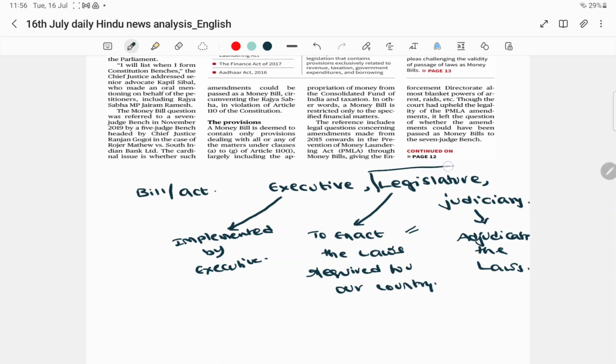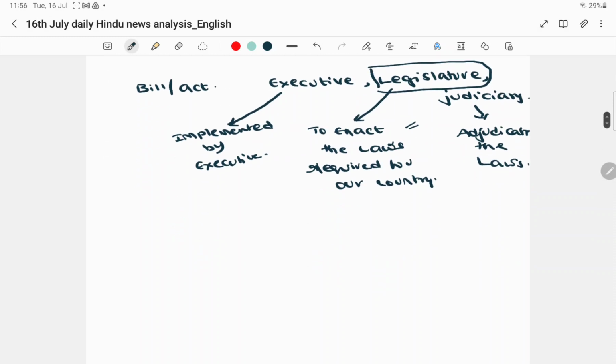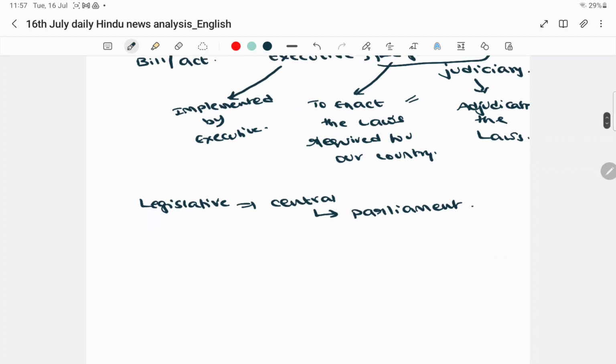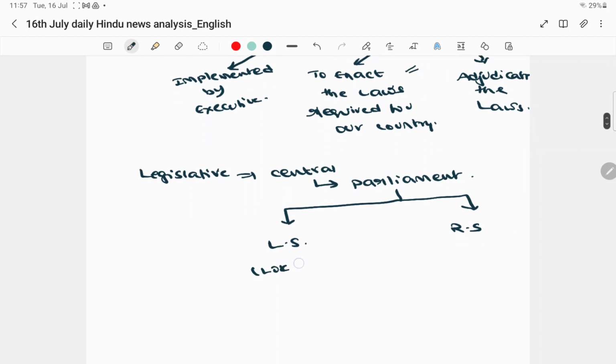Now today our focus is on the legislature. Legislature at the central level is referred to as Parliament. The Parliament consists of two important bodies, two important parts. The first one is Lok Sabha, and the second one is Rajya Sabha. So this was the basic bare minimum point: Lok Sabha and Rajya Sabha.